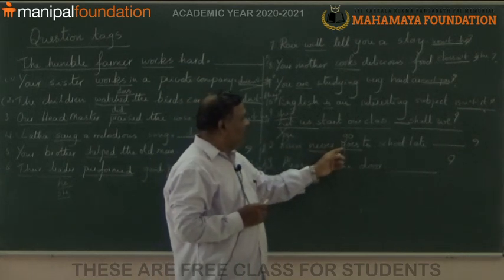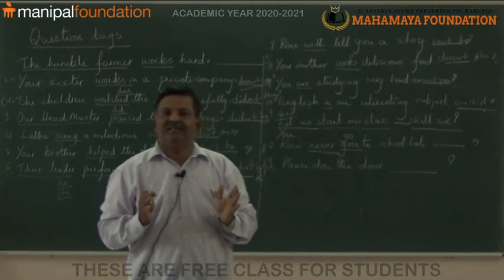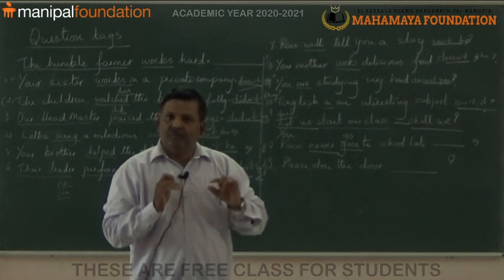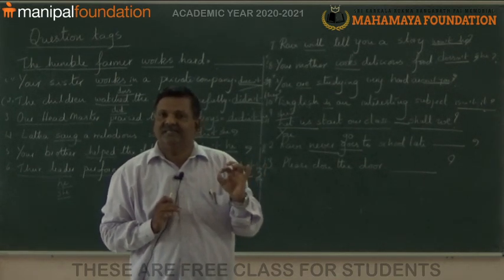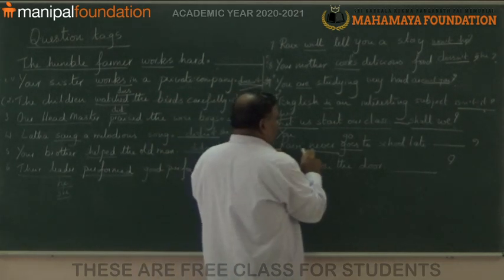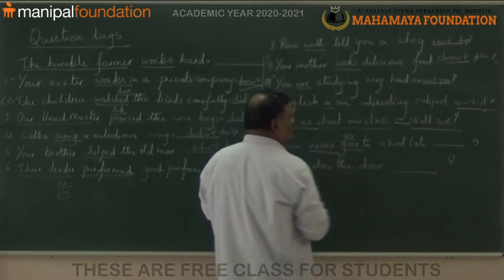Ravi never went to school late. If you write like that, the structure of the sentence is not correct. If Ravi never comes, what should come ahead? Present tense should come, not past tense. Okay? Yes. So Ravi never goes to school late. You never go to school late.